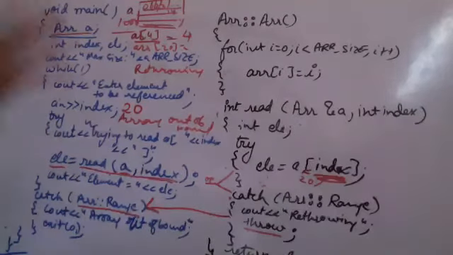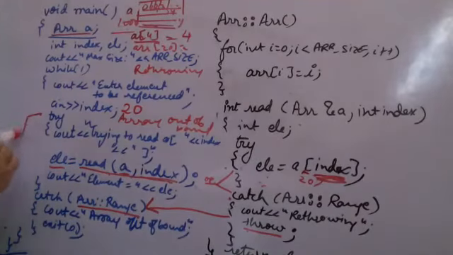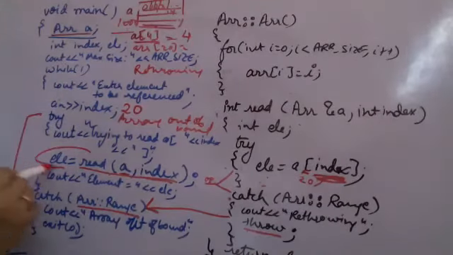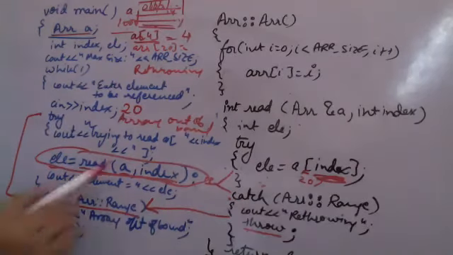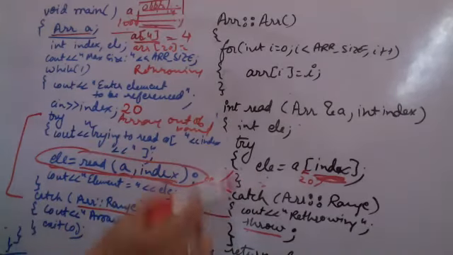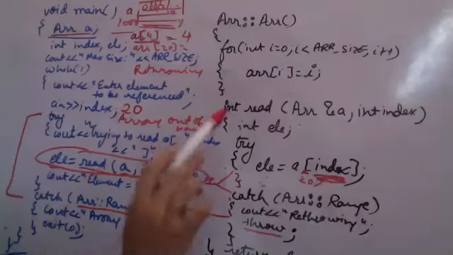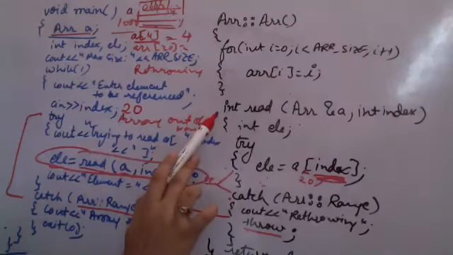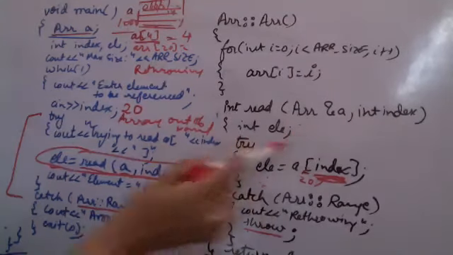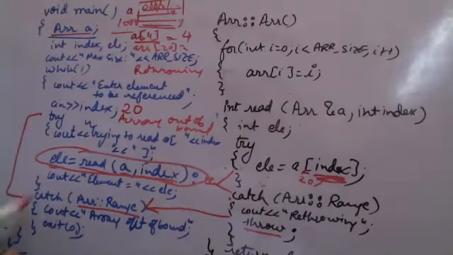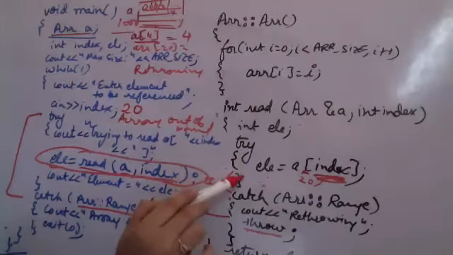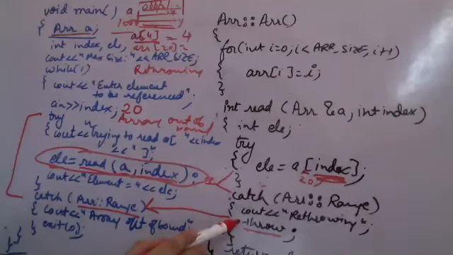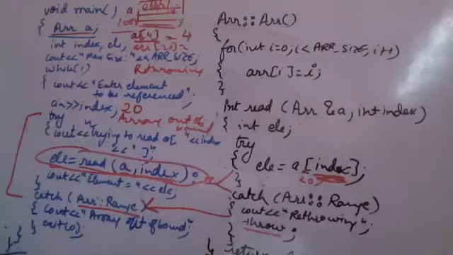Now I am again repeating what is happening here. When I was calling this within this try block, when I am calling this element is equal to read, now the read is called and I enter the try catch block of this read. Now there is a try, there is a catch. The exception is thrown from the try within the read function. Now read में से throw होता तो इस वाली try की catch पे आता. But since it is thrown within a try block, it will be caught immediately after the catch which is following the try block. So the exception is being thrown from the try block.